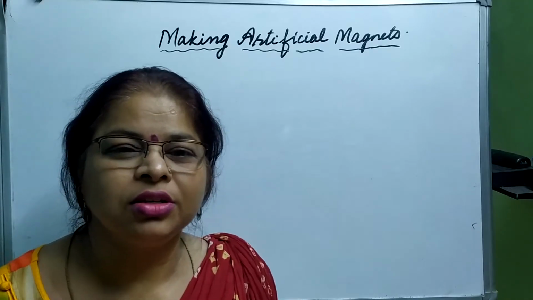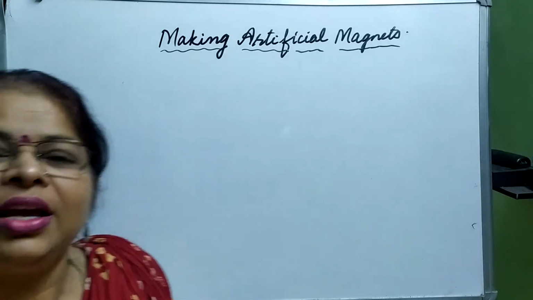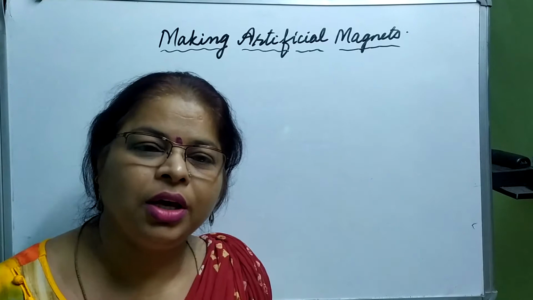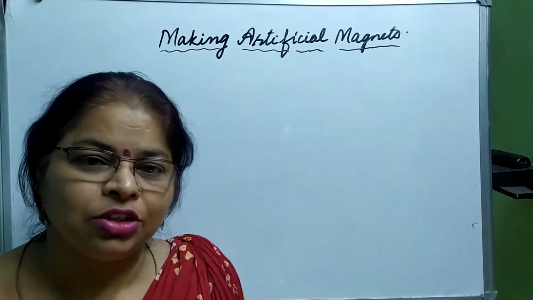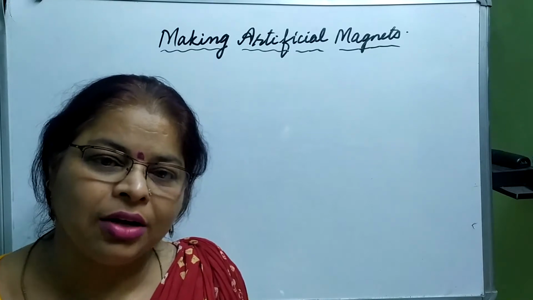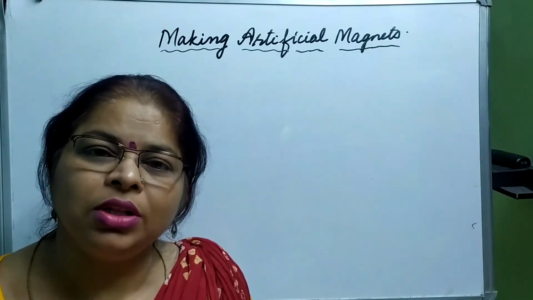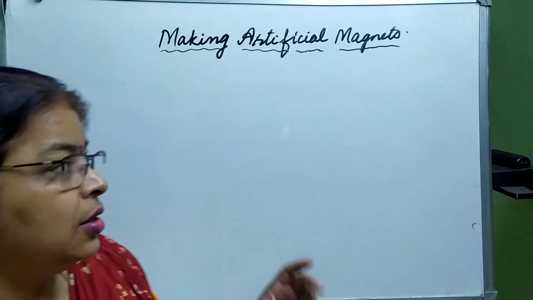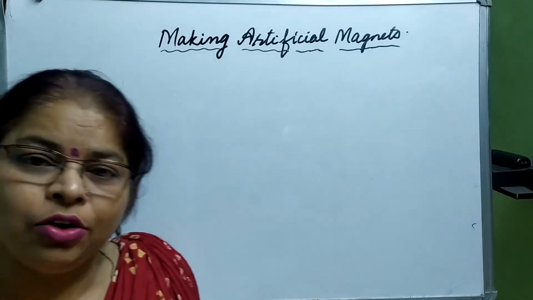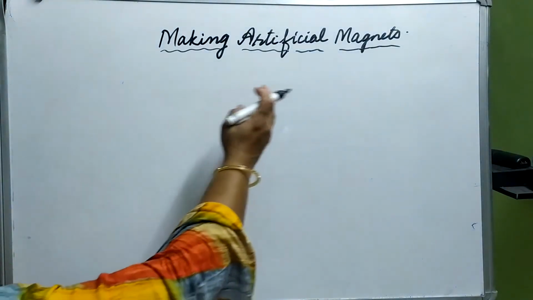Good morning, students. Today we will start with the new concept, and the concept is making artificial magnets. You have learned that magnets are of two types: natural magnets and artificial magnets. Now, what are natural magnets? Which are found in the earth crust, like lodestone. And the artificial magnets are made by human beings. So let us see how to make the artificial magnets.